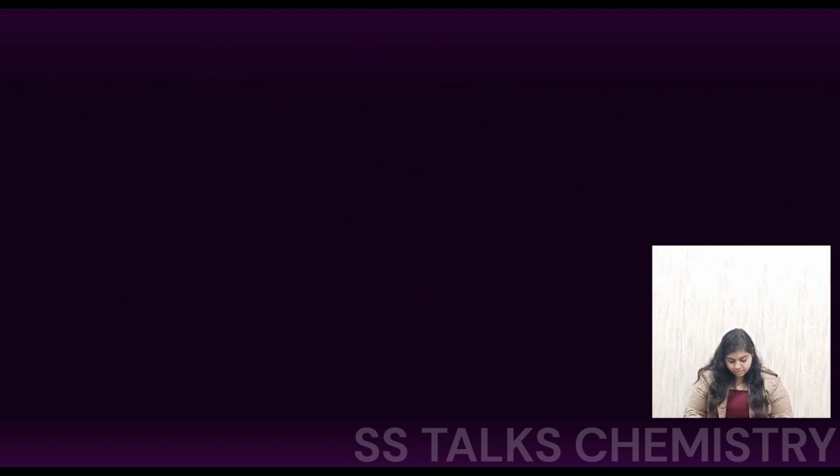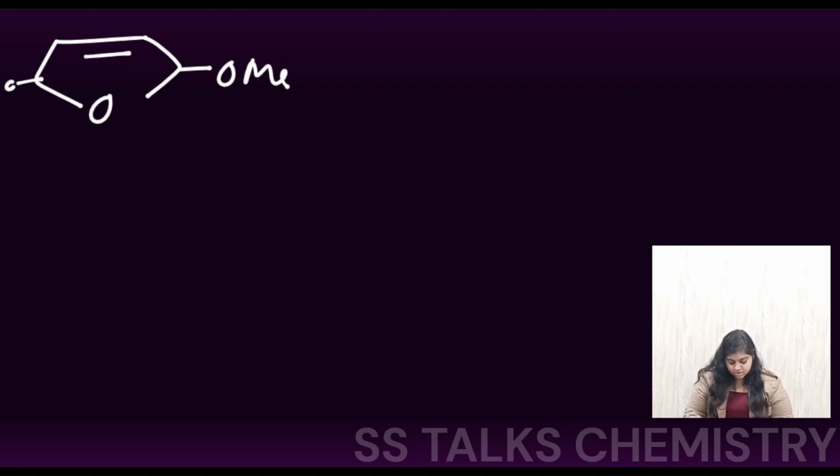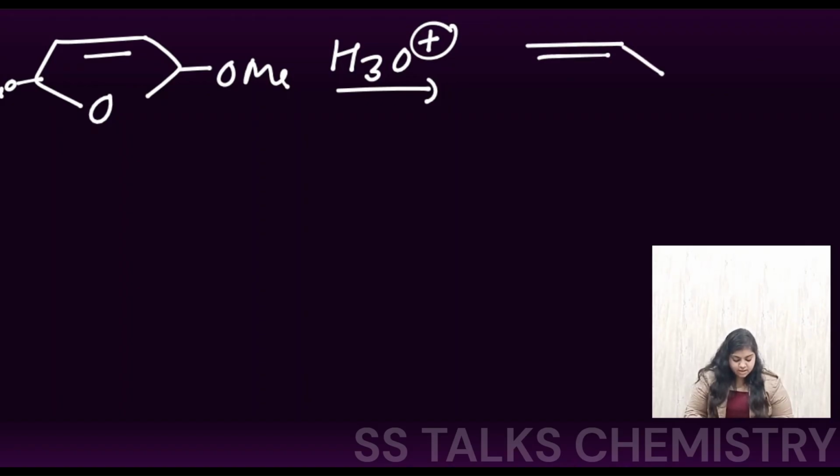Now they have done its hydrolysis. So this is your allylic species, and OMe is present. Now they have done the hydrolysis of this. After the hydrolysis, the final product that we are going to get is this species, where the keto carbonyl species will be present like this, and the carbonyl species will be there, and here your methyl groups will be there.